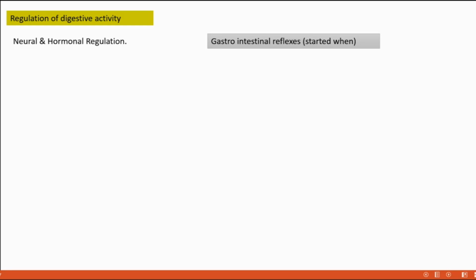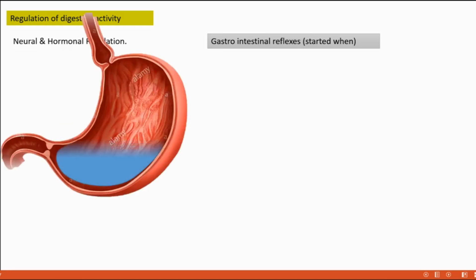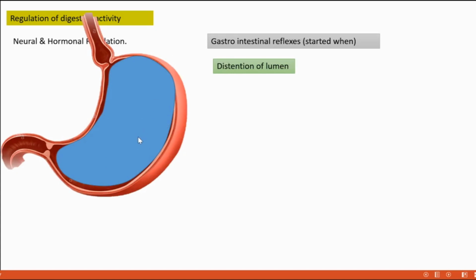Distension of the stomach itself is a stimulus. The body, the digestive tract, that controlling system itself identifies that something has entered the stomach and we need to act upon that. The stomach is distended as it is filled with food. Distension of the lumen is one stimulus for initiating the gastrointestinal reflexes.